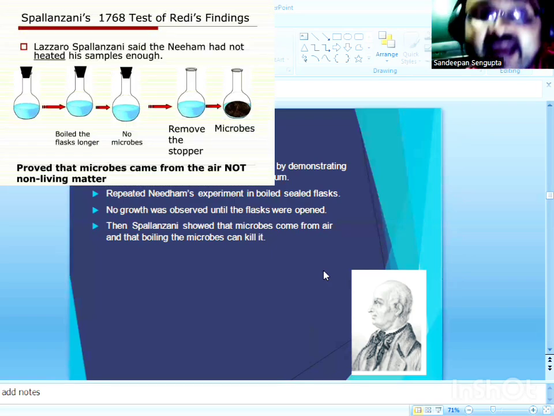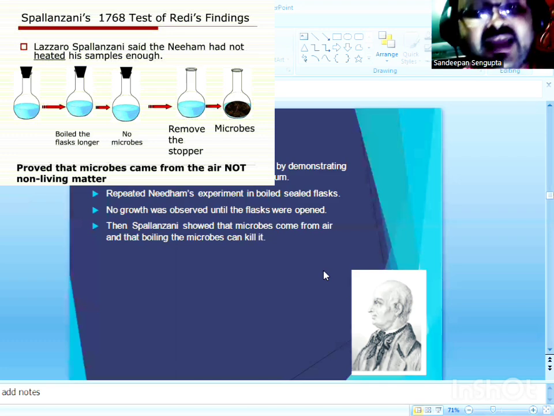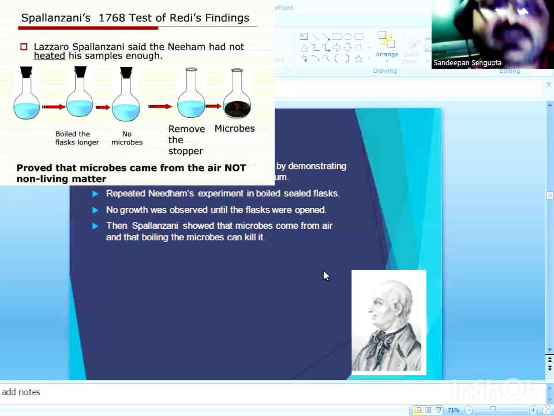So in order to address this challenge, Spallanzani made a small crack in the neck of his flask, and then showed that the heated broth could still show the presence of animalcules when it was exposed to the outside microbial world. So the experiments are very interesting indeed, and this was the way by which Spallanzani proved his doctrine of biogenesis.